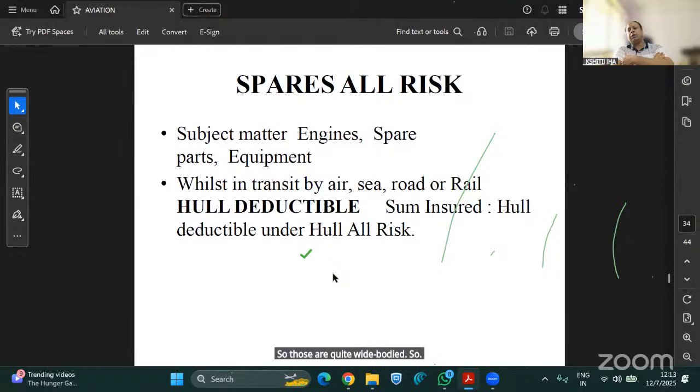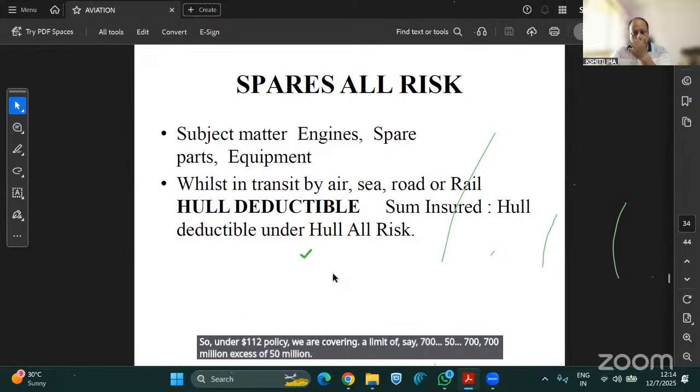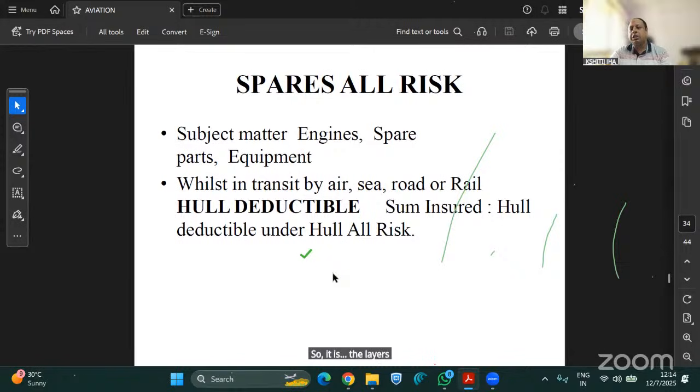As per the model of the aircraft, the deductible is different for each and every aircraft. In our example for Indigo, for A319 and A320, the deductible is around $750,000, which is still quite high. So under the hull deductible policy, we are covering a limit of $750,000 in excess of $50,000.